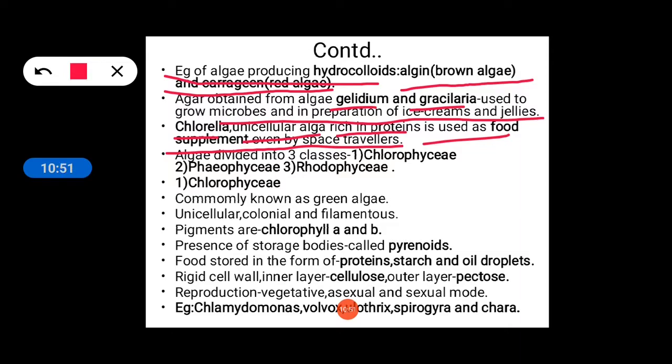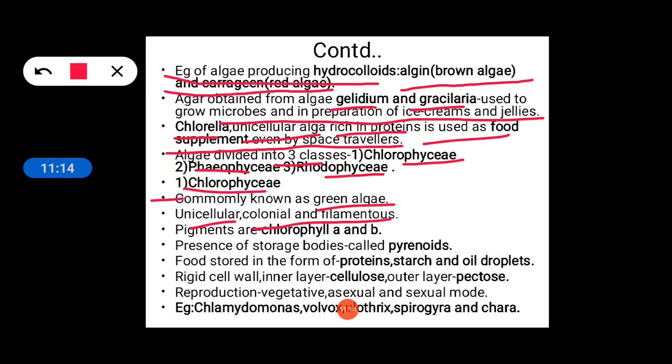Further, algae are divided into three classes: Chlorophyceae, Phaeophyceae, and Rhodophyceae. First, let us come to some points of Chlorophyceae. They are commonly known as green algae. They are unicellular, which means they contain only one cell, colonial, and filamentous. Okay, they consist of filaments.